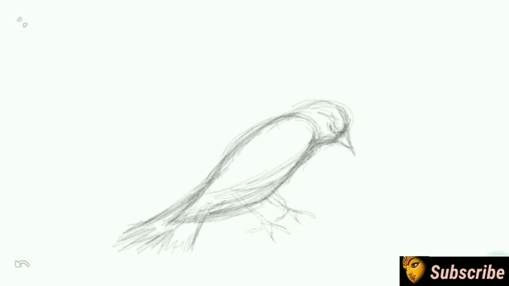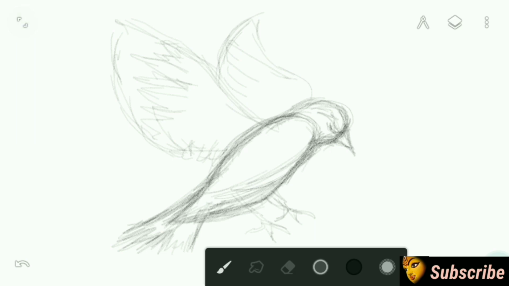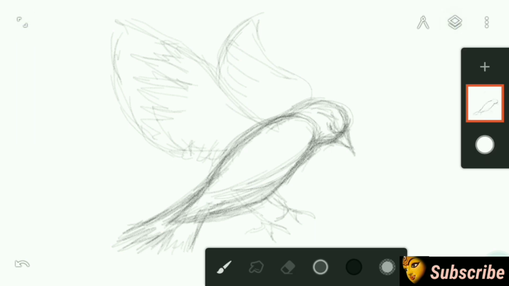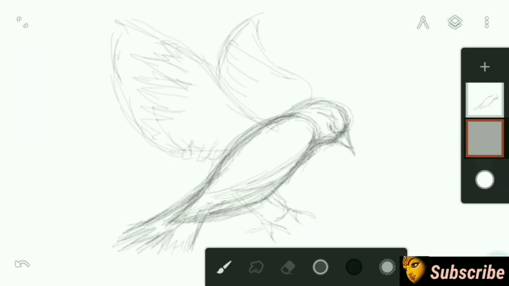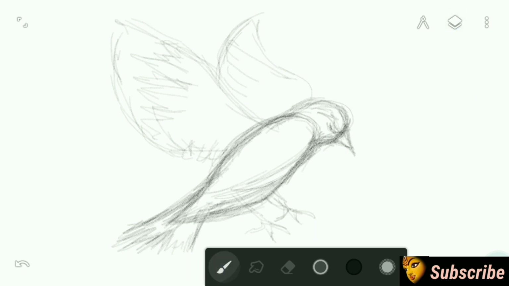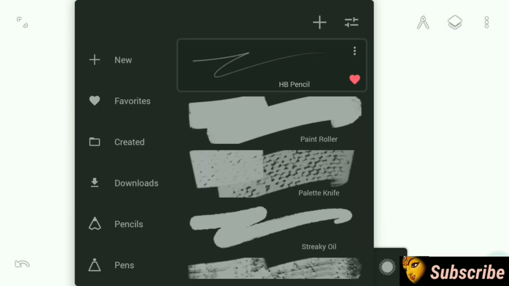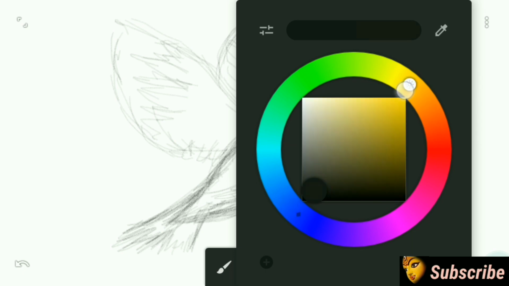To draw the basic sketch, I am using a pencil. You can draw with any other brushes. Infinite Painter offers you a plenty of brushes. So my flying bird sketch is ready. Now I am taking the paint roller brush to add colors.